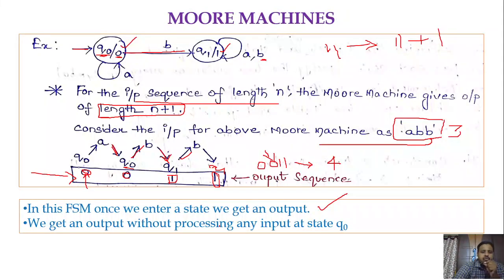We get an output without processing any input at state Q0, of course. So as I mentioned, the moment when you start processing the input from Q0, you will get an output. Why? Because you start from Q0. So without processing anything, you will get an output, right? So just you could observe here in Q0, we directly mentioned here 0, right? Why? Because the moment when we start from Q0, it produces an output, right? Why? Because the output is associated with a state.